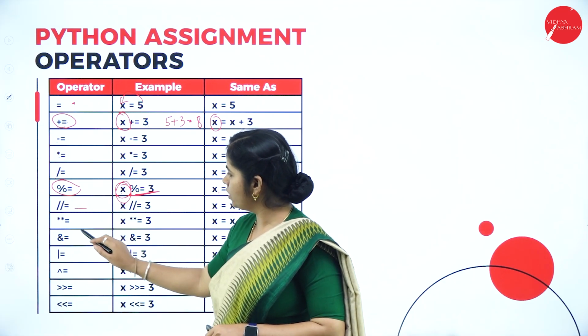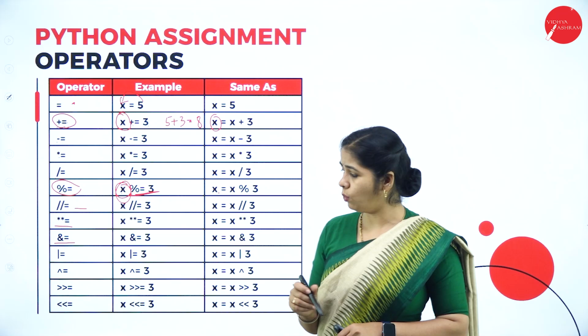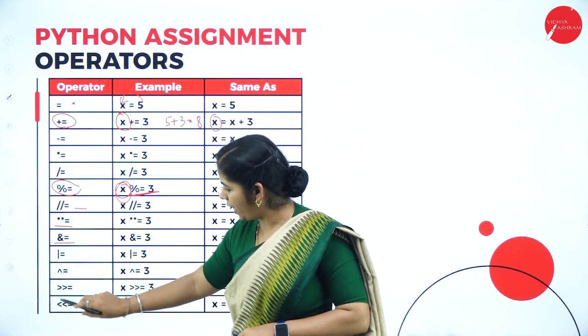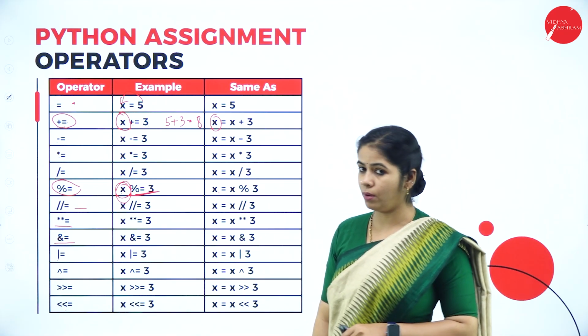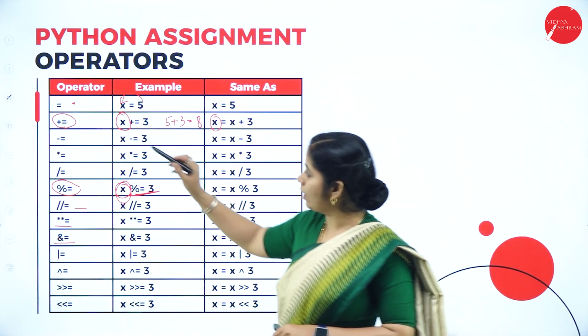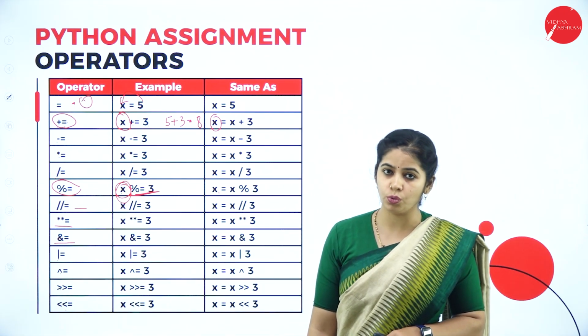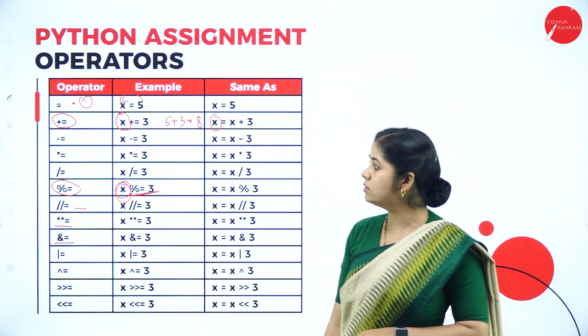Then floor division, exponent, and ampersand equals to, or, and, negation, greater than, and less than. These are all different assignment operators. As equals to is the first assignment operator, everywhere we are using equals to, assigning the value from the right hand side to the left hand side.